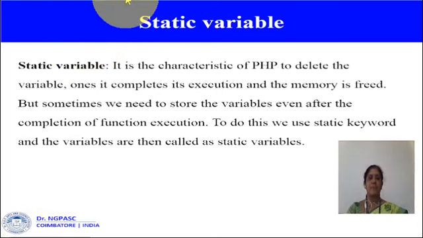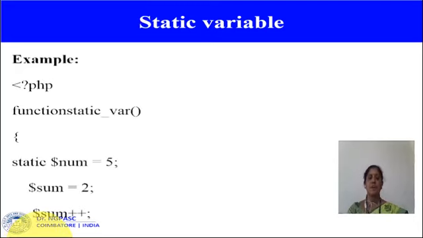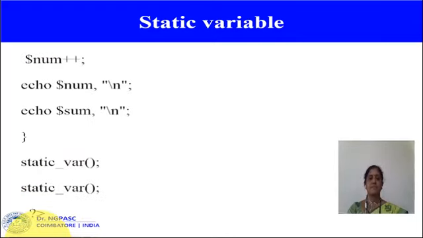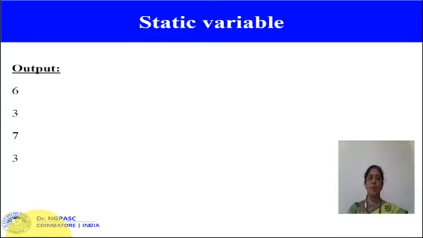Next, static variables. It is a characteristic of PHP to delete the variable once it completes its execution and the memory is freed, but sometimes we need to store the variables even after the completion of function execution. To do this, we use the static keyword with the variable, and we call it a static variable. So this is an example for a static variable. Static $num is equal to 5. It indicates that $num is a static variable and it should be prefixed by the keyword static. So this is the output of the particular program.